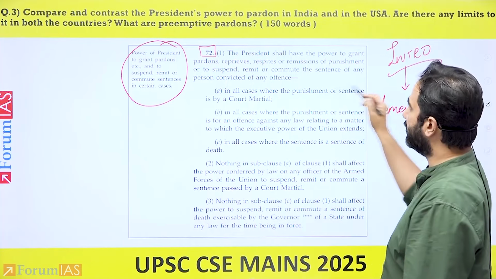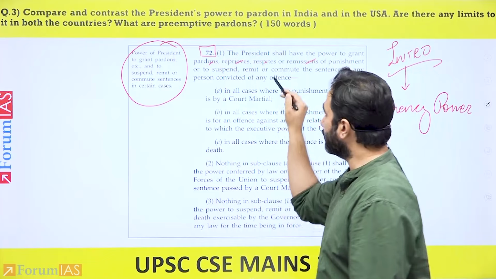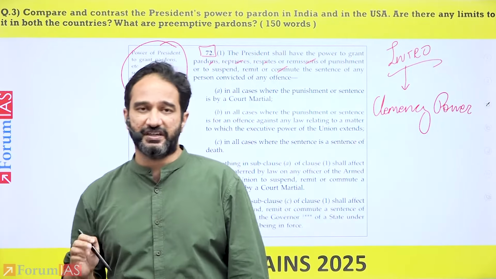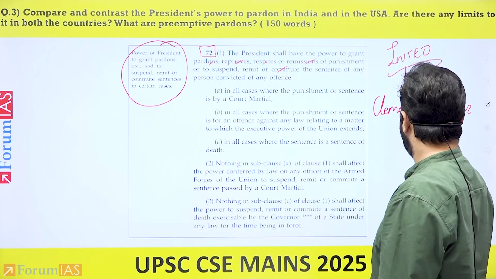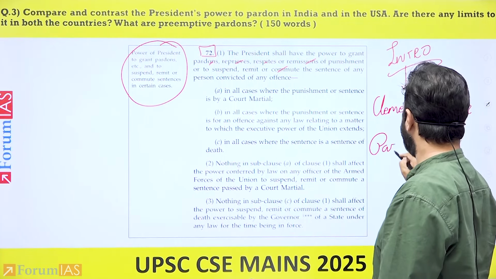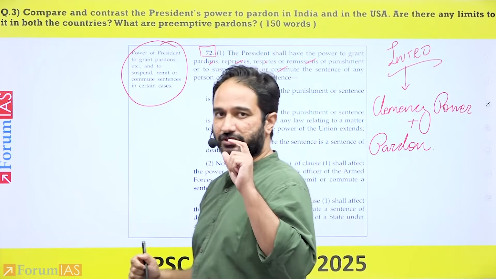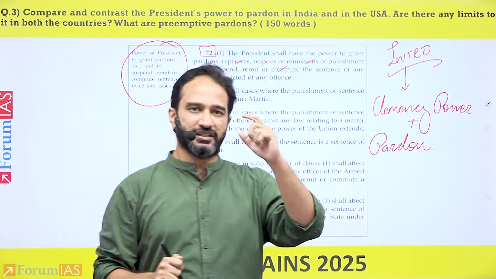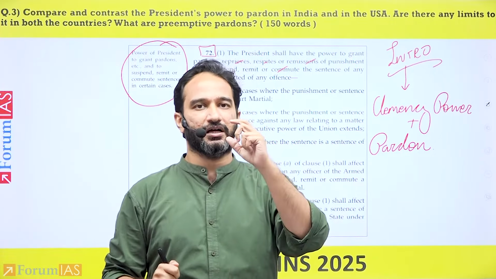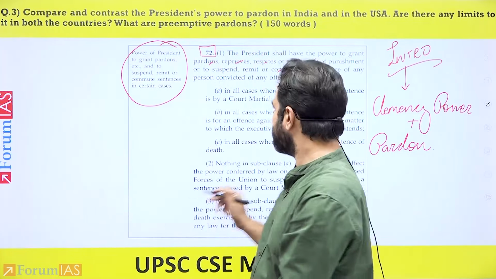It includes the power to pardon, reprieve, respite, remit, or commute sentences. And within that context, mention what we mean by pardon. So your introduction would consist therefore of two small paragraphs. The first paragraph is that there is something called clemency power and what they are. The second paragraph would define what is a pardon in relation to others.